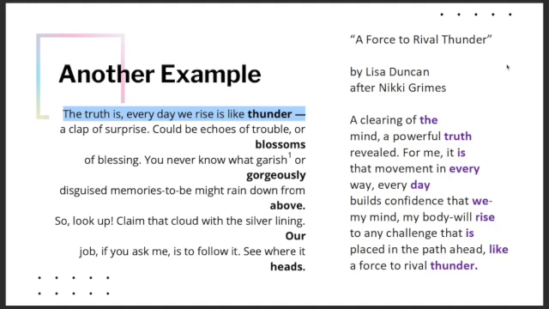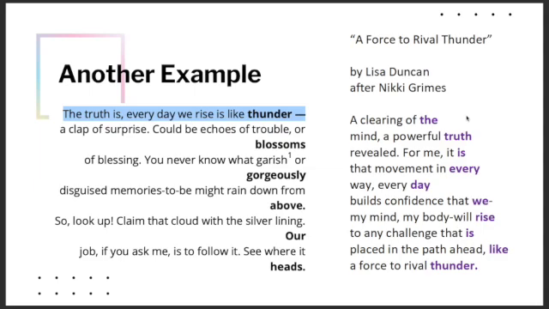A clearing of the mind, a powerful truth revealed. For me it is that movement in every way, every day, builds confidence that we, my mind, my body, will rise to any challenge that is placed in the path ahead like a force to rival thunder.